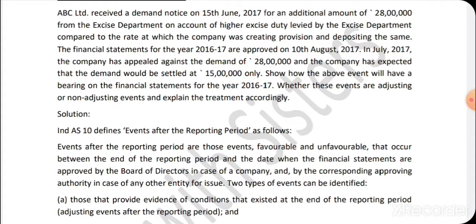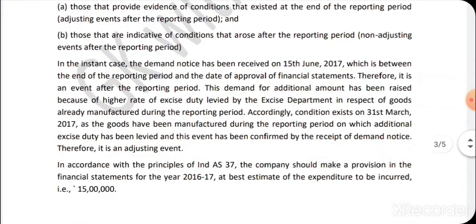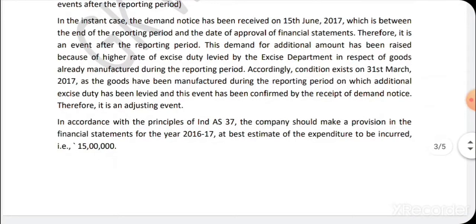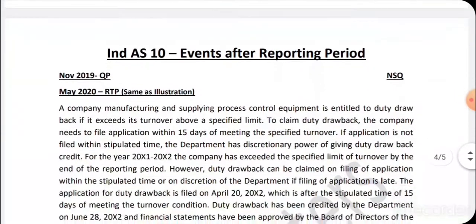So it is an event after the reporting period, and this demand of 28 lakhs relates to the goods that were manufactured during the year, and hence a condition also exists as at the year end date, which is confirmed by the receipt of the demand notice. And since ABC Limited is pretty sure that the demand will be settled at 15 lakhs only, it has to make the best estimate of expenditure and disclose it in the financial statements accordingly. Hope you are clear.